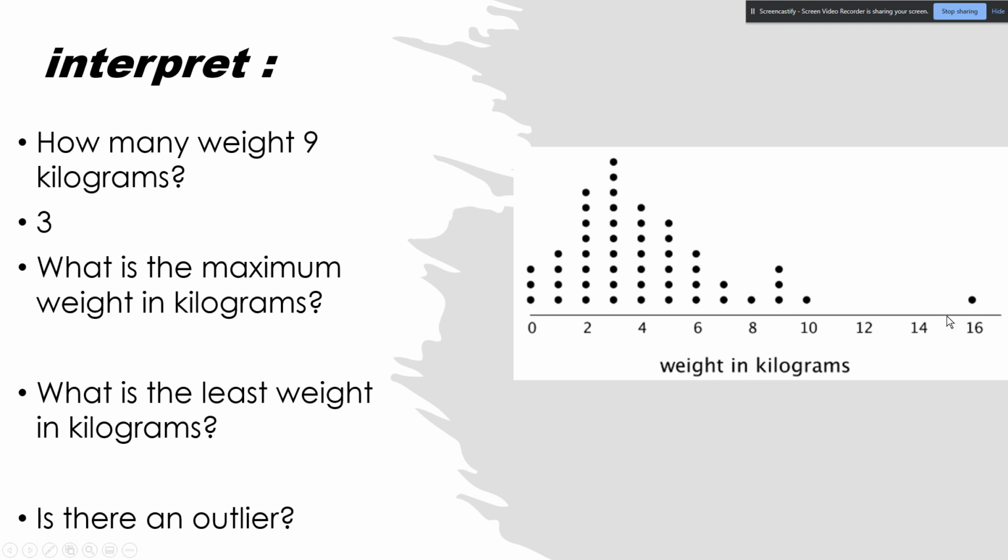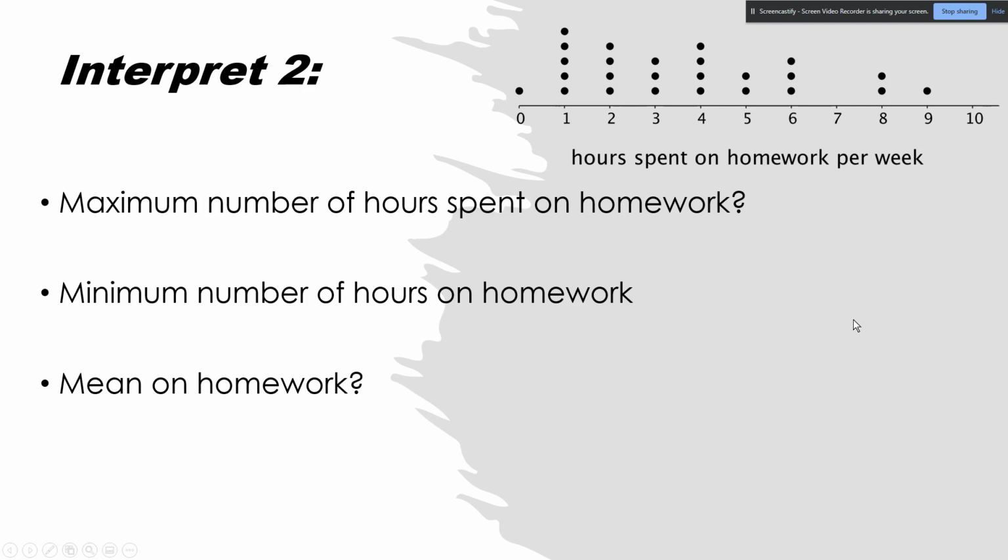What's the maximum weight in kilograms? The 16 is the maximum weight, but it could be an outlier. What's the least weight? Well, 0. We have 3 of them. And is there an outlier? As stated, that 16 could be the outlier.